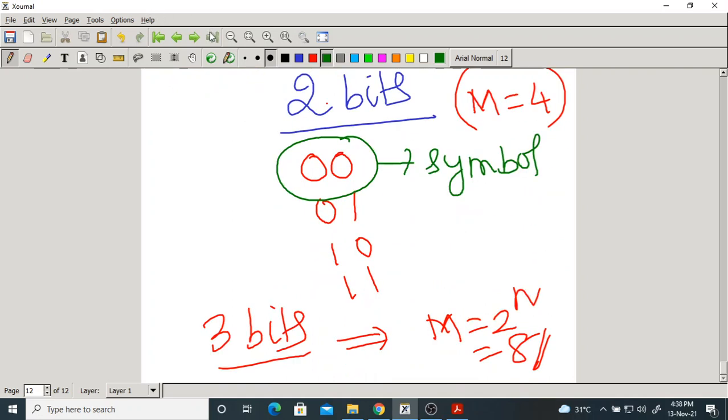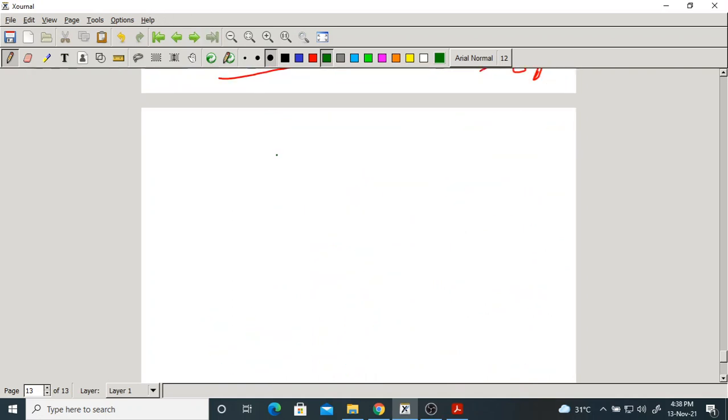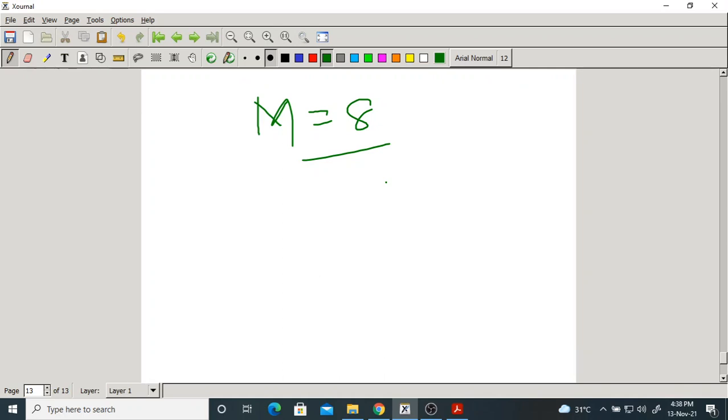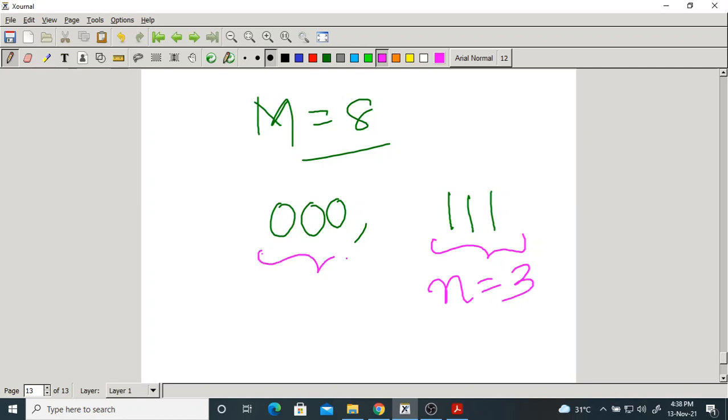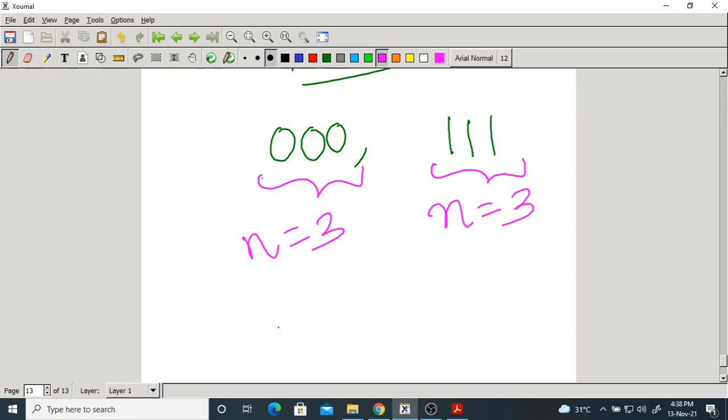If I want M equal to 8 symbols, each symbol should have how many bits? 3 bits: 000, and so on up to 111. So in a symbol there are 3 bits. So n is the number of bits in a symbol, and the number of symbols is equal to 2 power n. You know these things already.